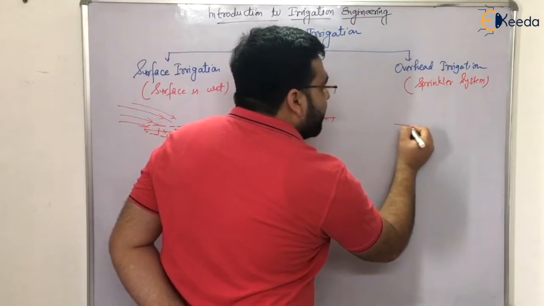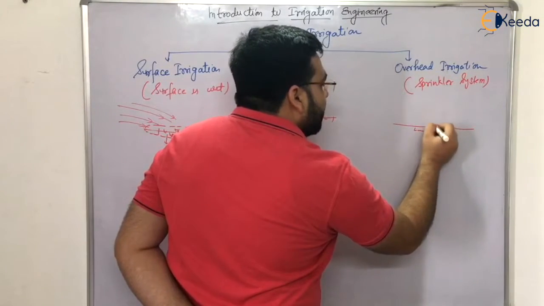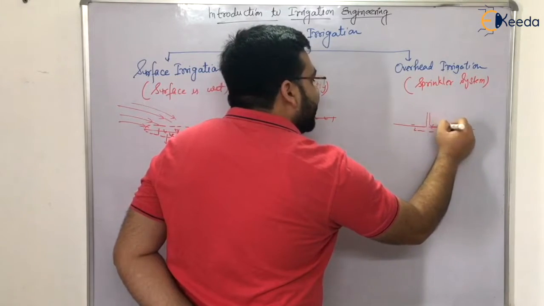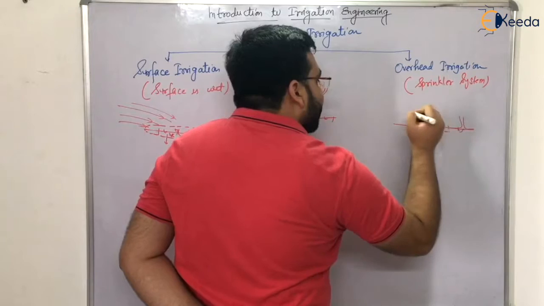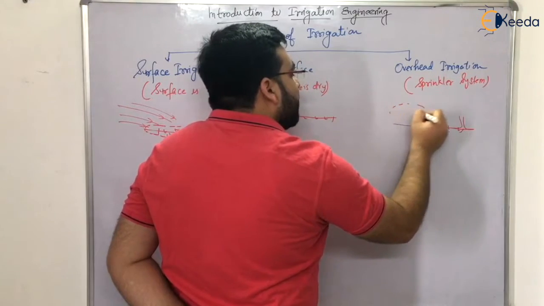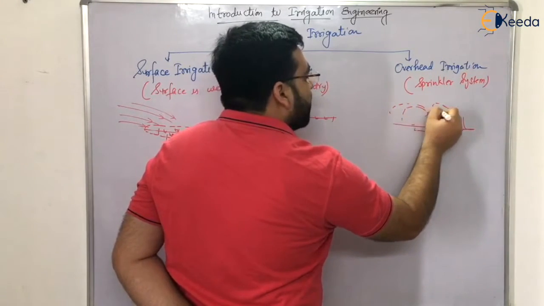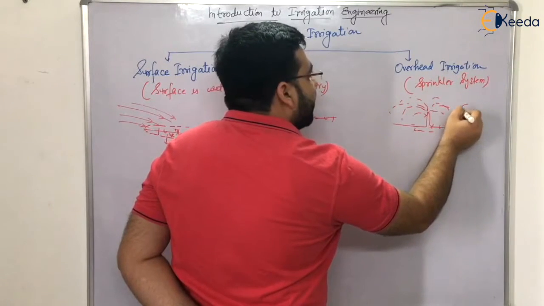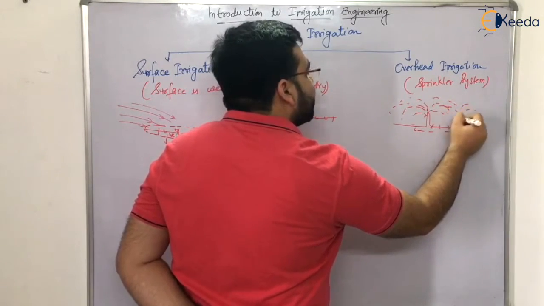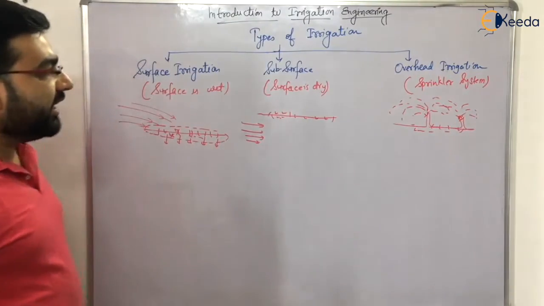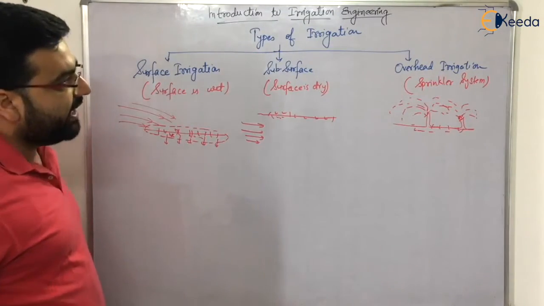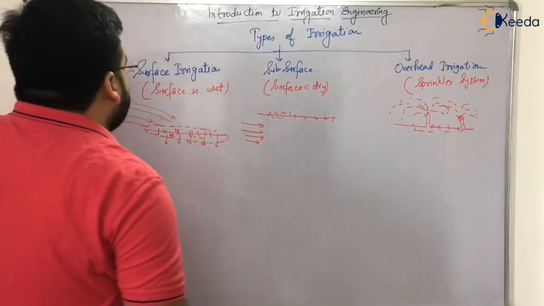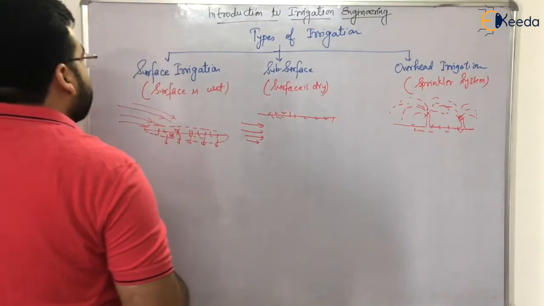And in overhead, let us say this is the ground, and these are the crops. We have a sprinkler, or a network of pipes, so the water is sprinkled on the crops, just like rain, which you must have seen. This type of arrangement is there in the case of overhead irrigation. Clear?